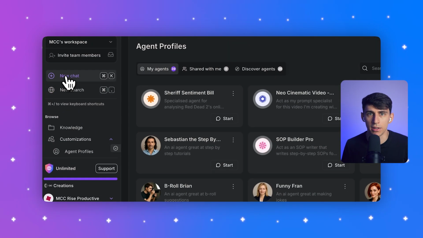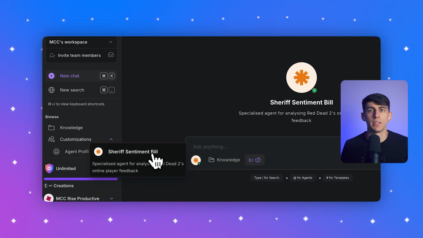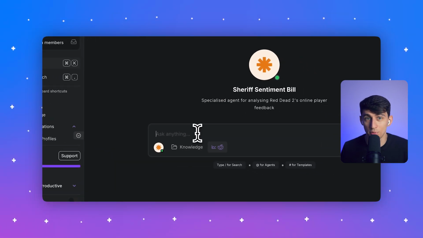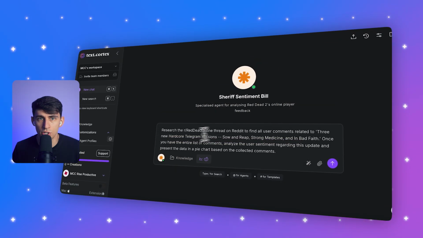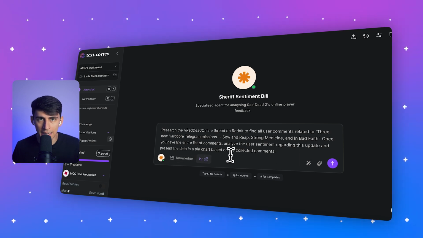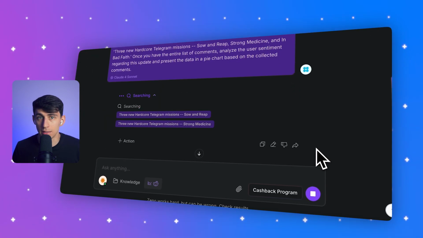In the left navigation panel, select New Chat. In the prompt box, you can select our Sheriff Sentiment Bill agent that we just created. Here's where it gets pretty crazy. Let's type this prompt: research the r/Red Dead Online thread on Reddit to find all user comments related to 3 hardcore Telegram missions, Sow and Reap, Strong Medicine, and In Bad Faith. Once you have the entire list of comments, analyze the user sentiment regarding this update and present the data in a pie chart based on the collected comments.